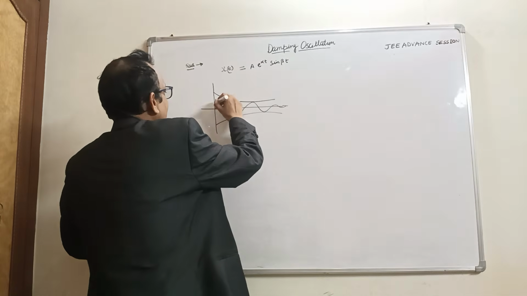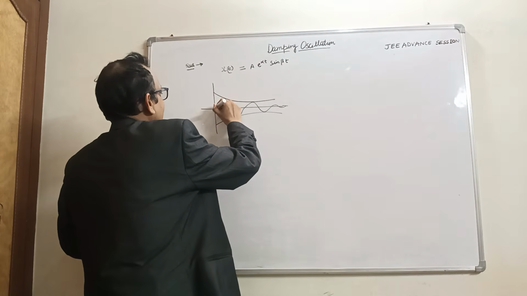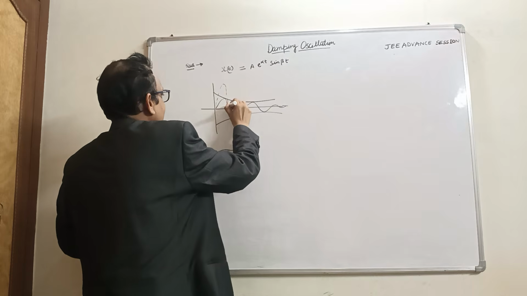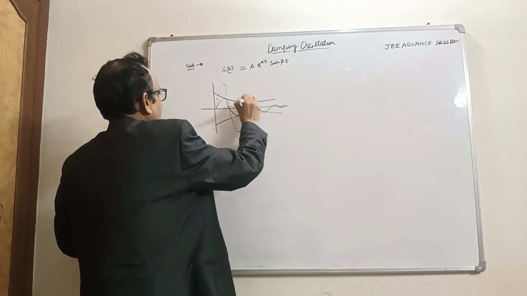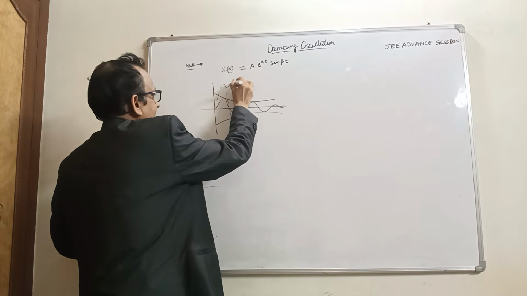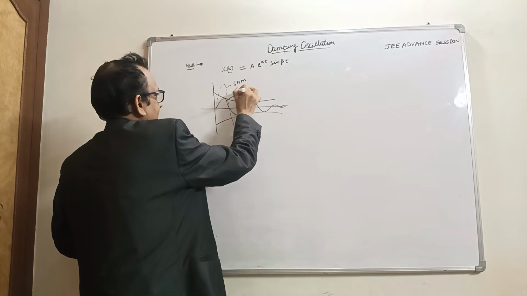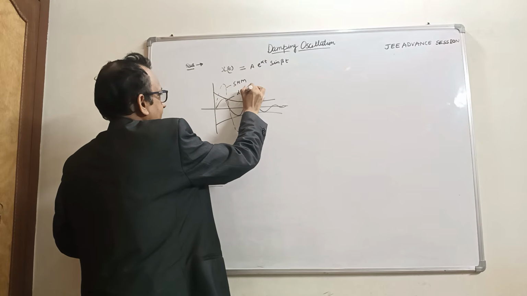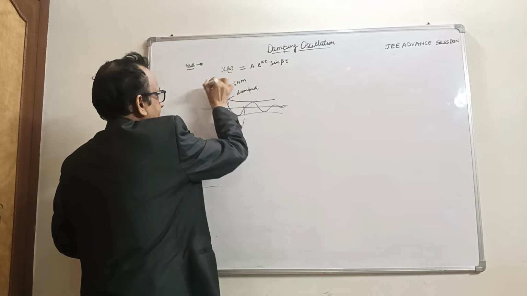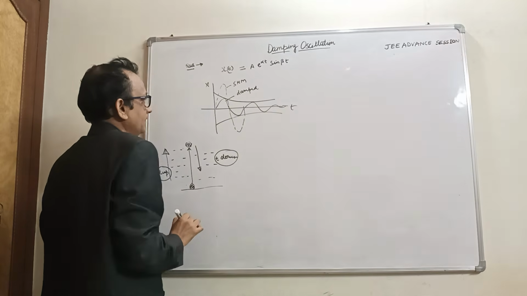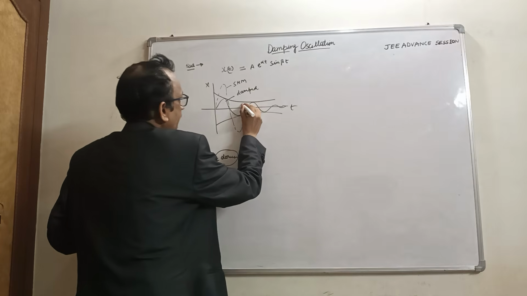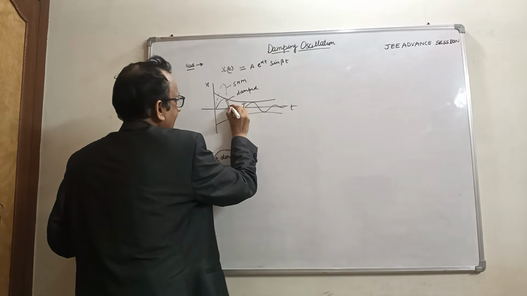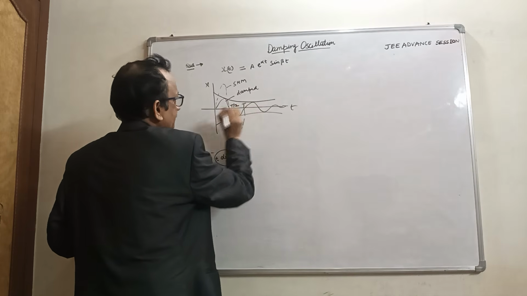Let us see, if we consider a SHM here, this is SHM, and this is a damped oscillation. This is displacement, this is time. In SHM, the full time period is this and the half time period is this, T by 2.